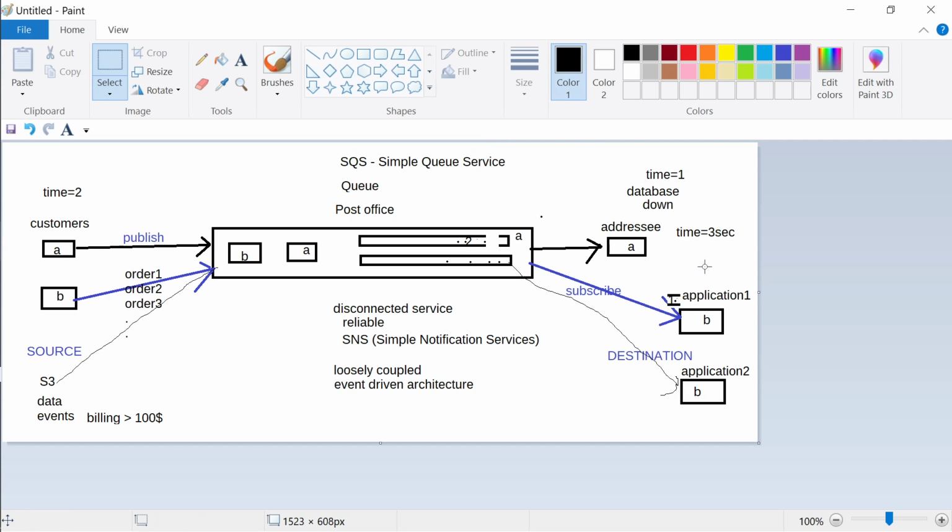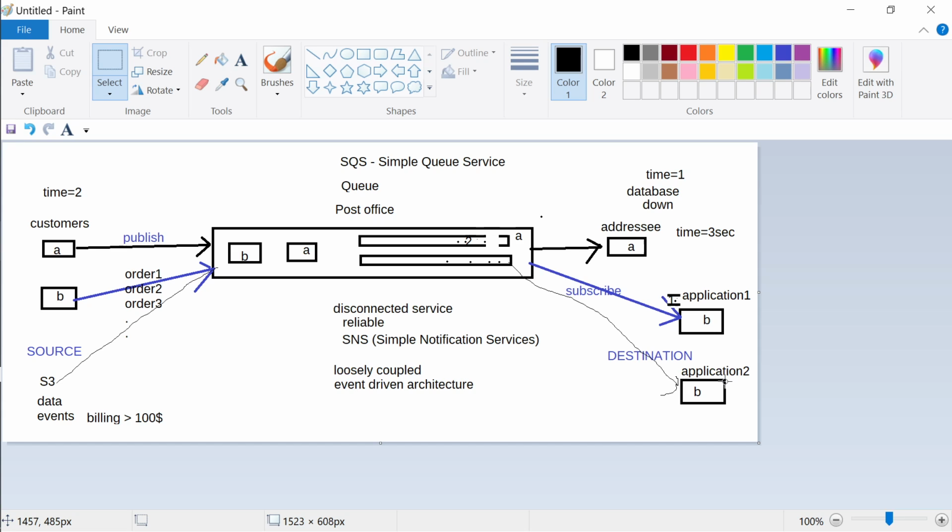This application's responsibility is only to take the order from the queue and put it in the database. It doesn't matter which website has sent it. This order was meant for this application and this database, so this application pulled it from the queue.